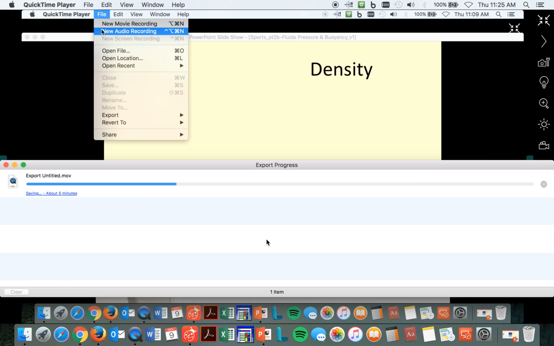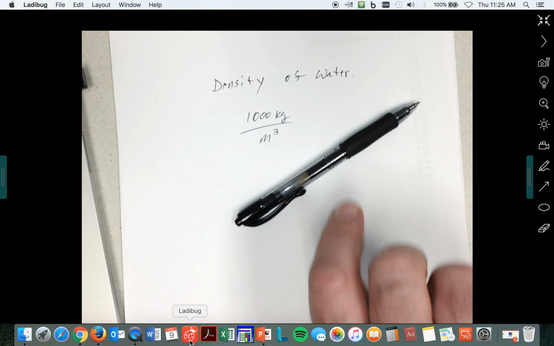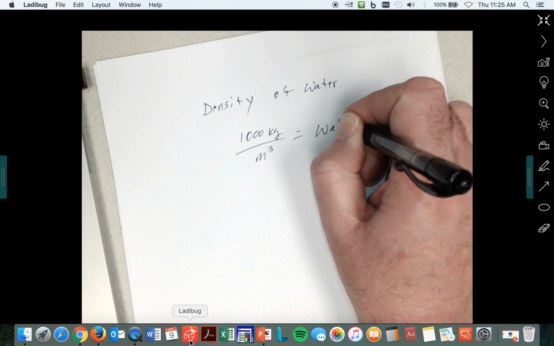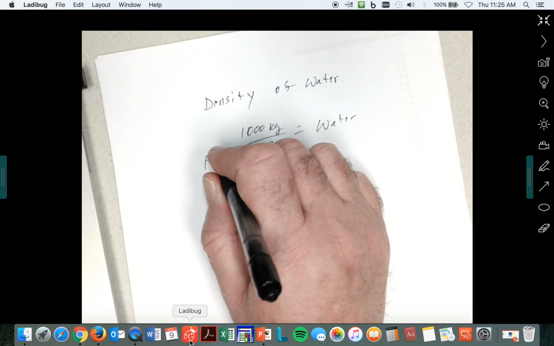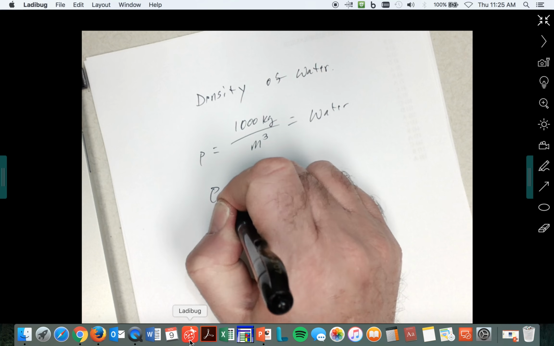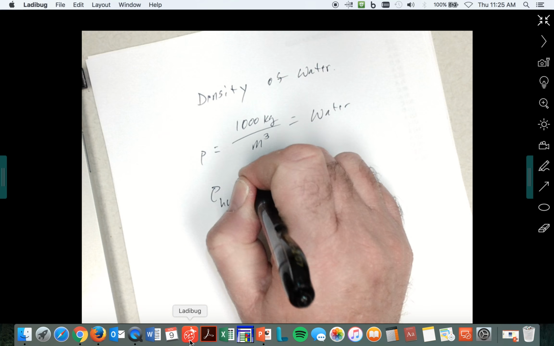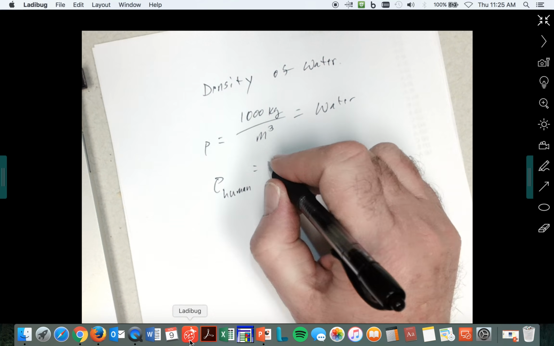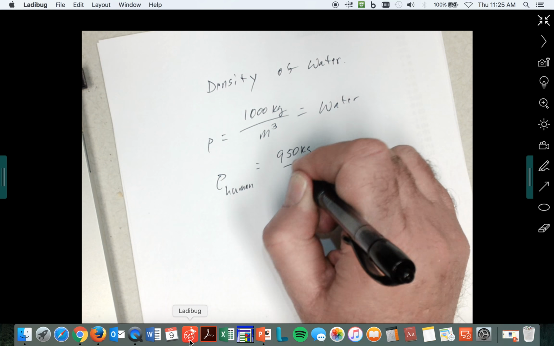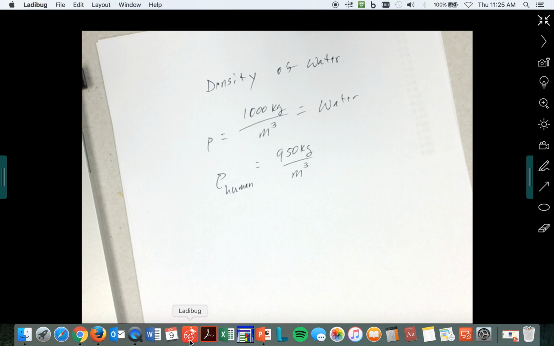So anyway, this is the density of water. That's rho of water. Okay. The human body. The density of the average human body is about 950 kilograms per meter cubed. Okay, it's about 950. That's of a human.